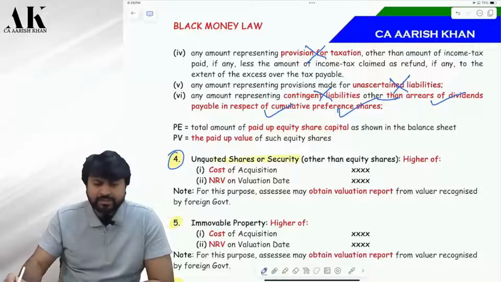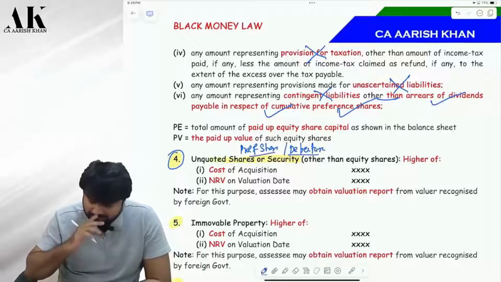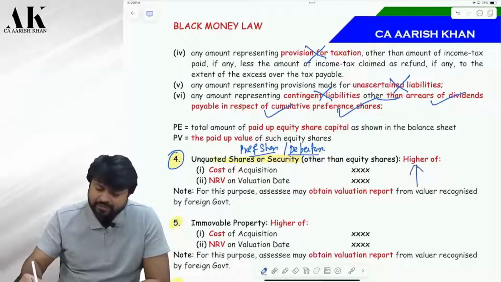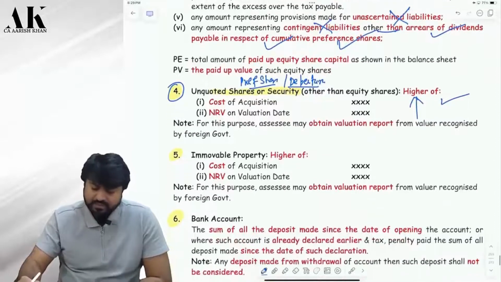So what will come here? Please tell me. Can you give me an example? You can say preference shares come. Or debentures can come, which are unquoted. Okay. So the rule is very simple. The cost or NRV on 1st April, whichever is higher. Is it clear?